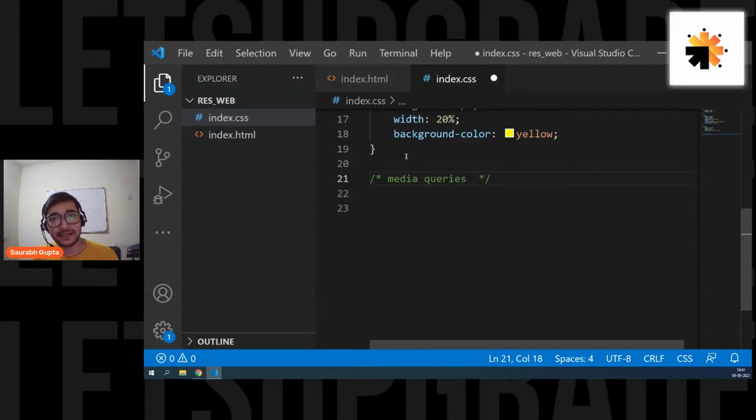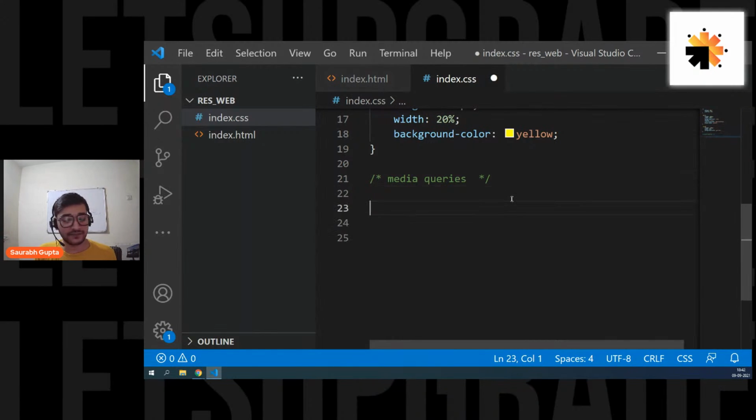By using media queries, you can write another kind of CSS and say that this particular CSS should be applied only when this website is open in a mobile phone, and this particular CSS will be applied only when this website is open in a desktop. So you can use media queries to specify which CSS should be applied for which device.